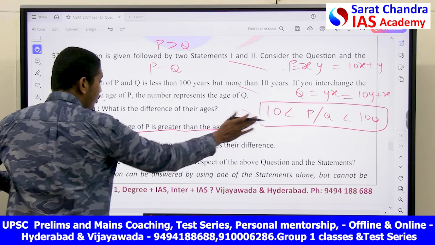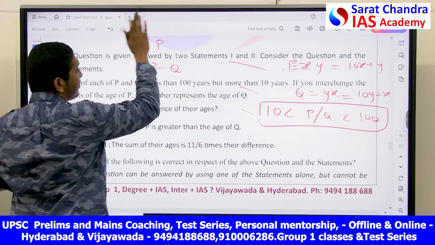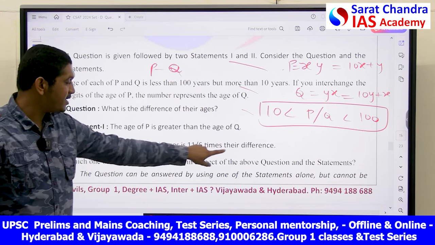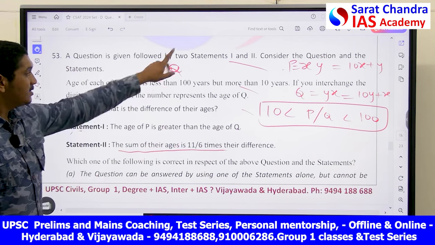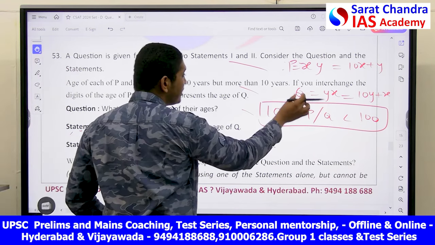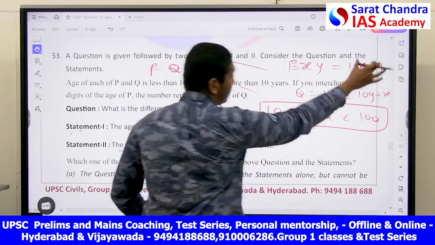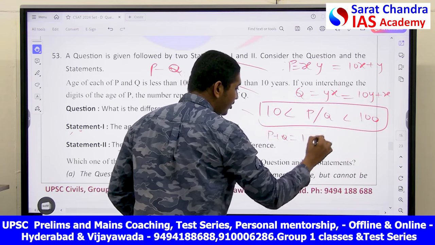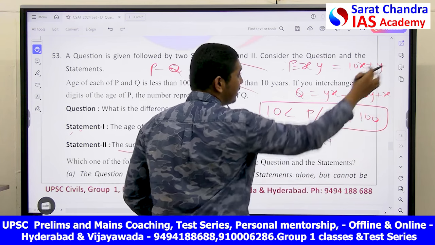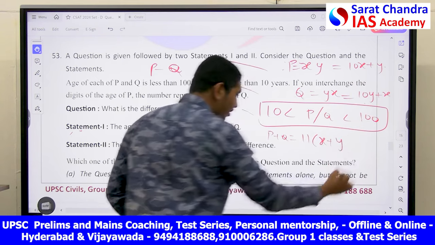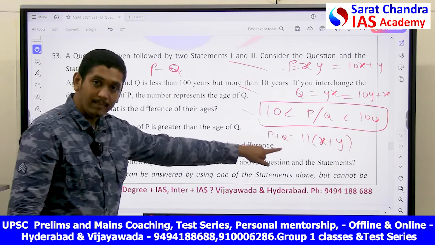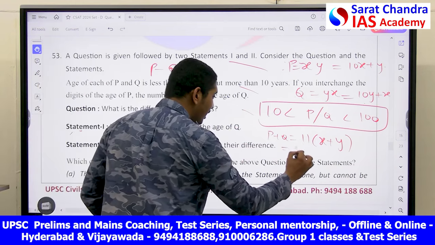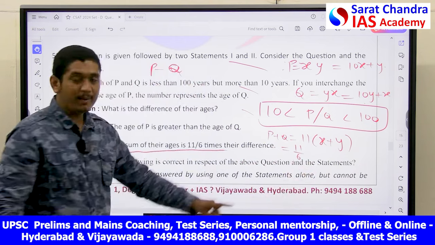Now let's see statement 2 alone, stand alone. I'll remove statement 1. Let's see statement 2. The sum of their ages is 11 by 6 times the difference. Sum of their ages, that is, what is P plus Q, my friends? That is the sum of both. P plus Q is equal to 10x plus x, which is 11x, plus y plus 10y, which is 11y. So 11 of y plus x. He is saying this sum is equal to 11 by 6 times their difference. This is equal to 11 by 6 times of what is P minus Q?